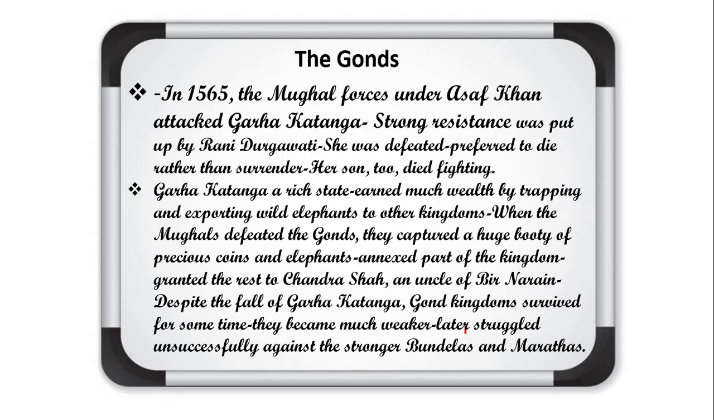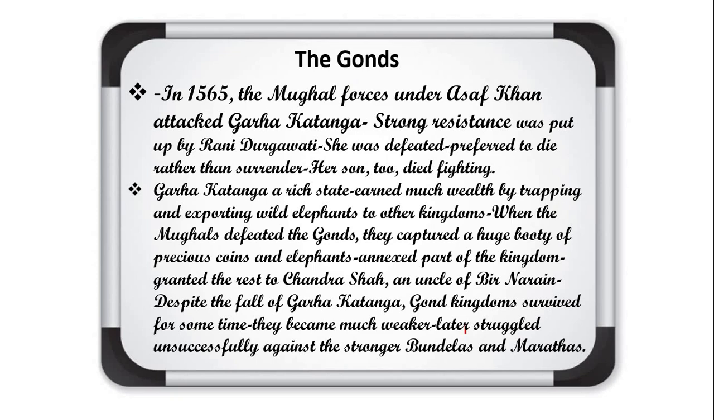As I told, Durgavati was the ruler. Okay, so she put up resistance against these Mughal forces bravely, but she was defeated. Okay, and preferred to die rather than surrender. Means she didn't surrender and died fighting these Mughal rulers, and her son also fought. So after the death of Rani Durgavati, this Gadkatanga or Gond empire declined. Now we will read about it.